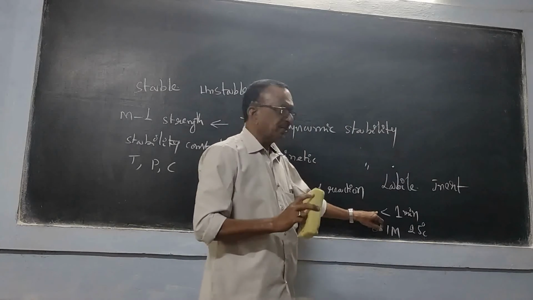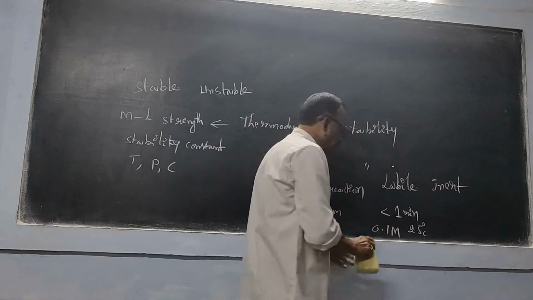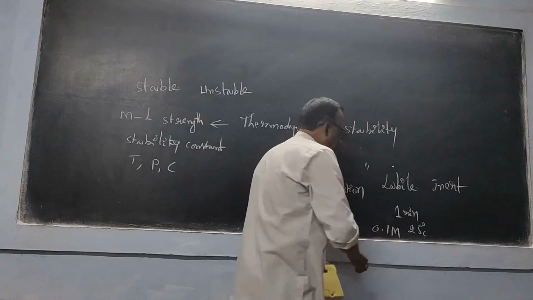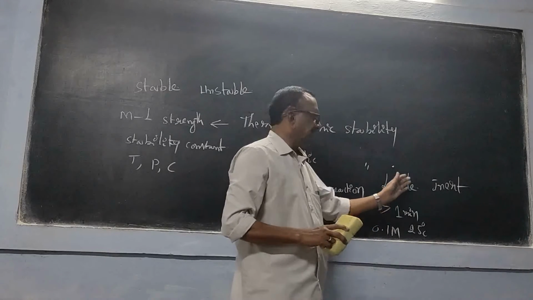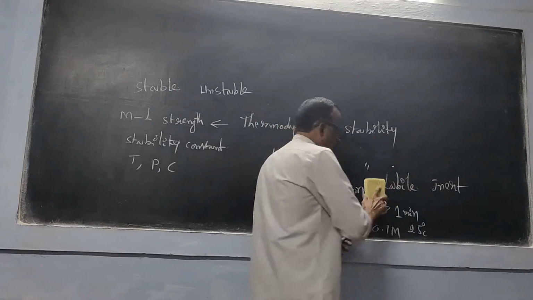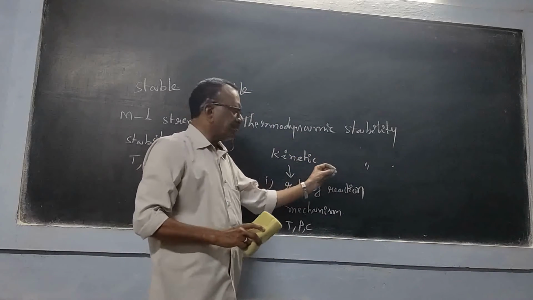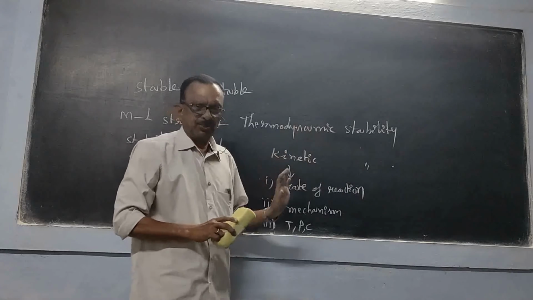So such complexes are called labile complexes. And an inert complex means the concentration is the same, the temperature is also the same. If it takes a time of more than 1 minute, then it is called an inert complex. So this is a different issue. Now here kinetic stability is expressed in terms of labile complexes and inert complexes.